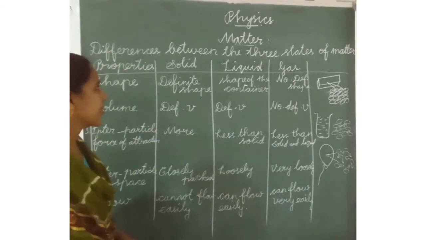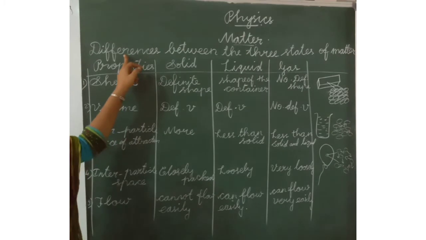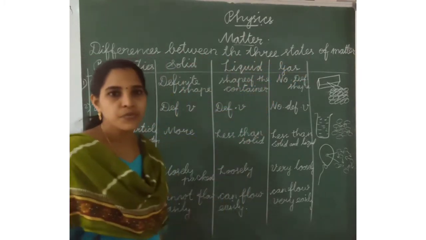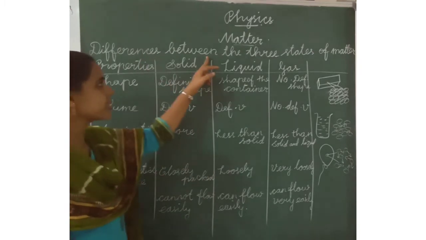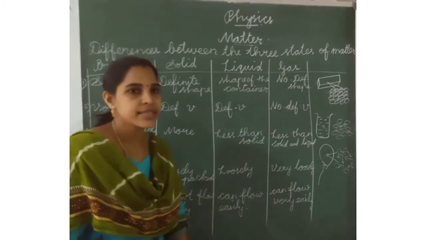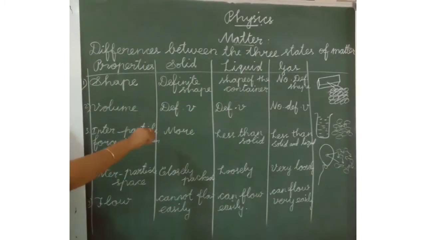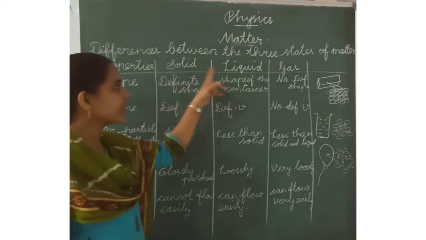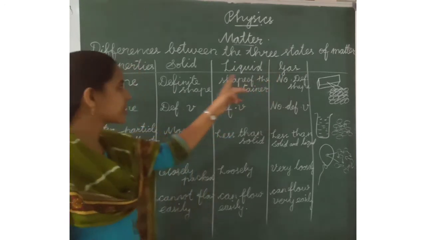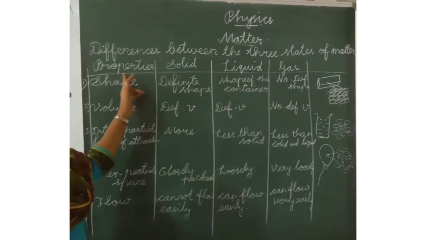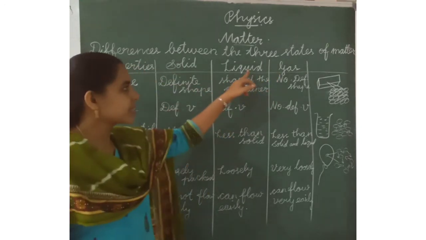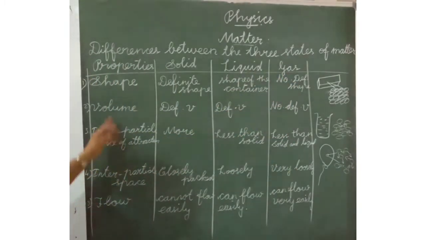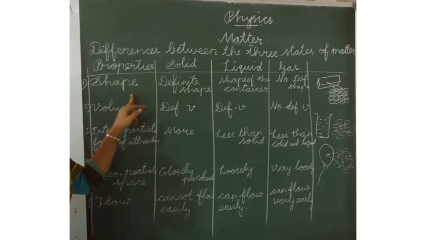Now we can study the differences between the three states of matter. First one is properties: solid, liquid and gas. These are the properties of solids, properties of liquids and properties of gas. The first property is the shape.